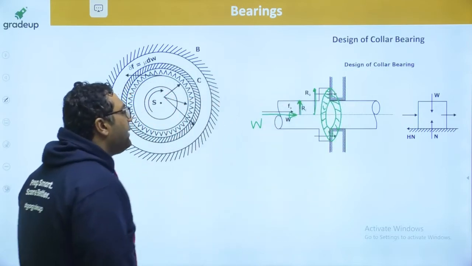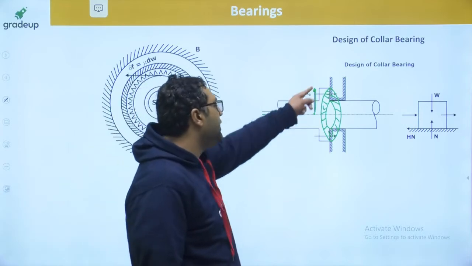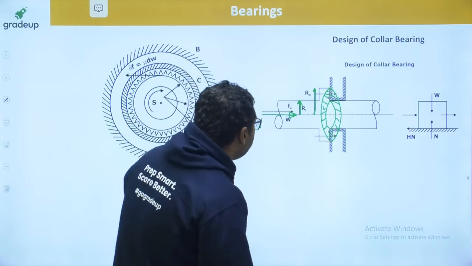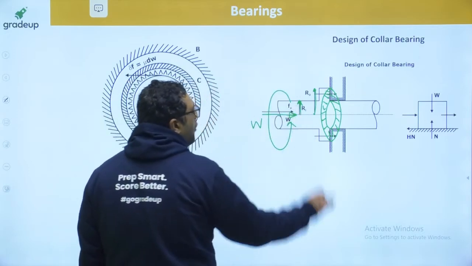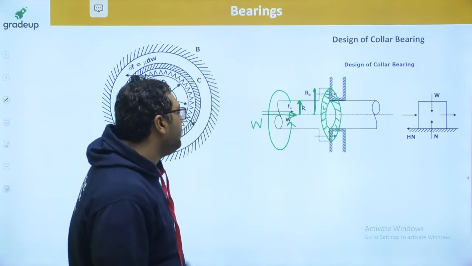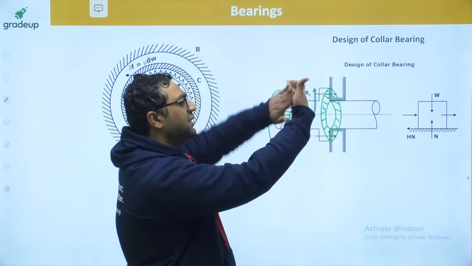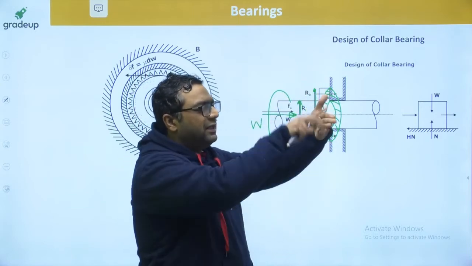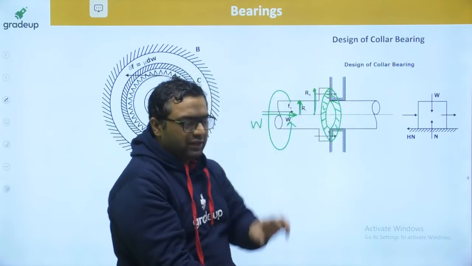Whenever we apply the force like this, obviously there will be some pressure induced onto the friction lining because of this load W. But at the same time, as you know, this shaft is rotating also. So obviously there will be relative motion between this collar and the bearing surface, because one thing is fixed and the other is rotating like this. This is the surface of the bearing, which is fixed, and the shaft is moving like this.